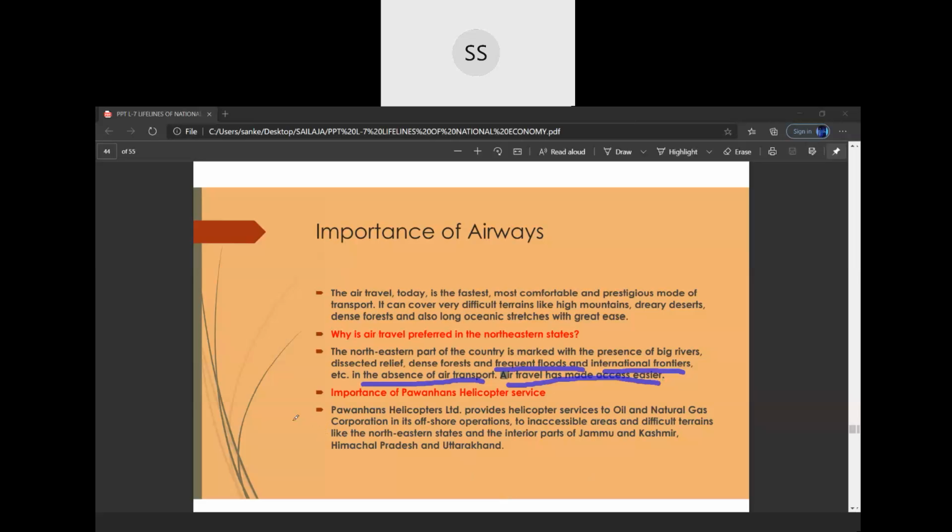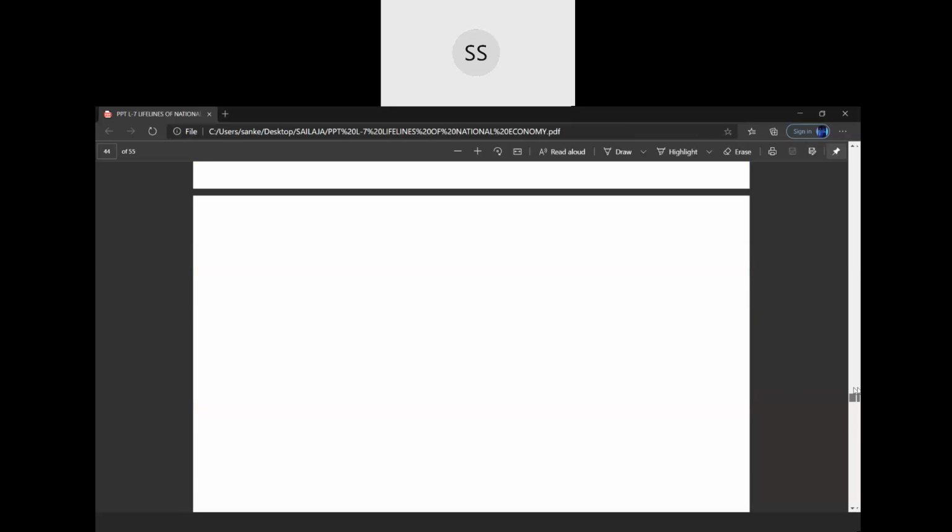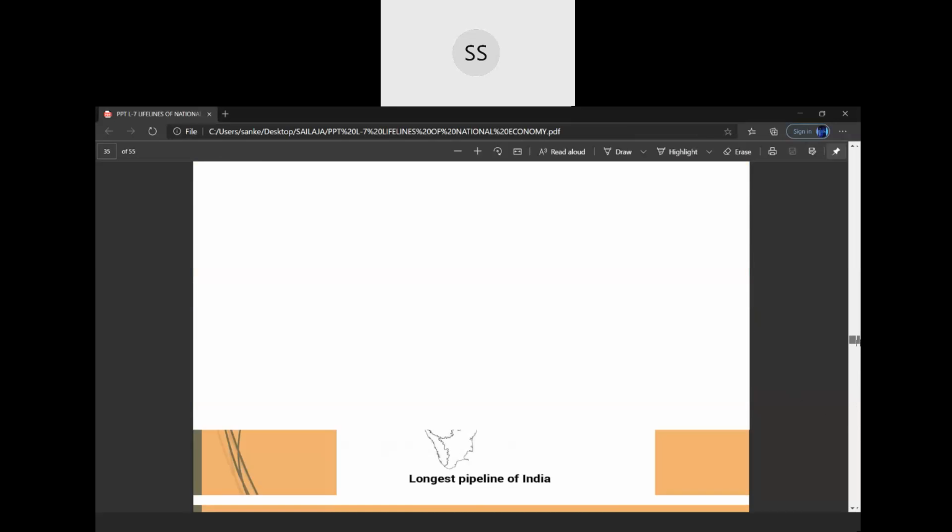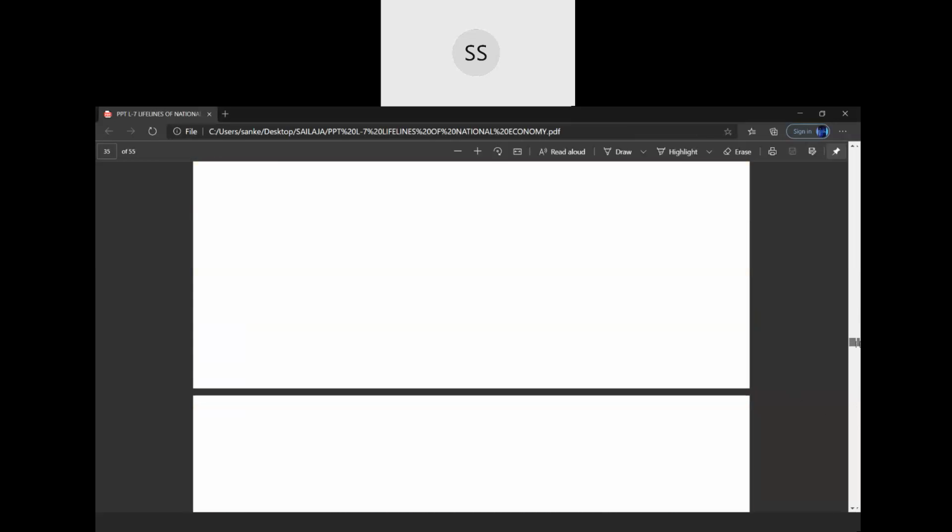Not only that, children, in the earlier part, when I was teaching you about the pipelines, natural gas and oil are generally located in the water. I told you about the Mumbai High and Basin. I will show you again the picture of Mumbai High and Basin.